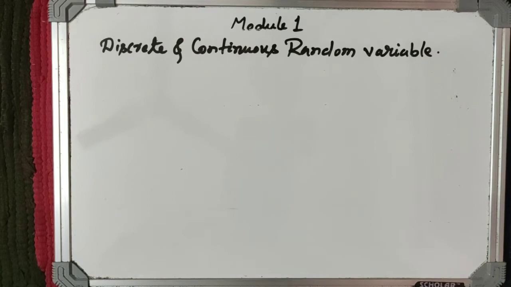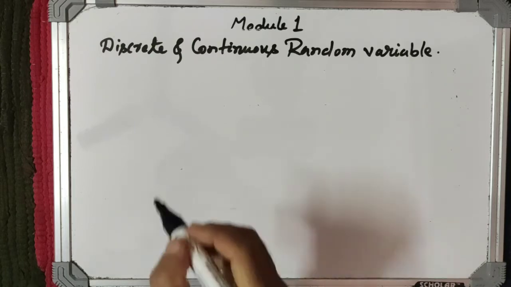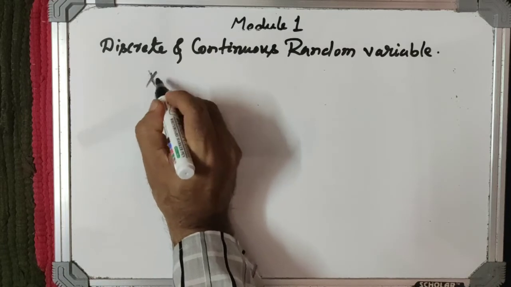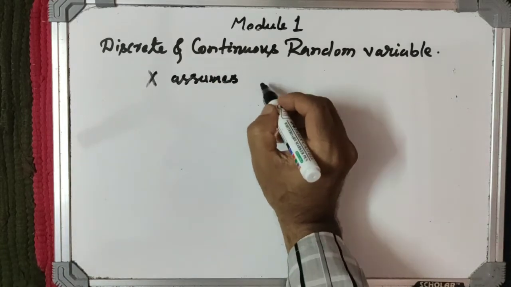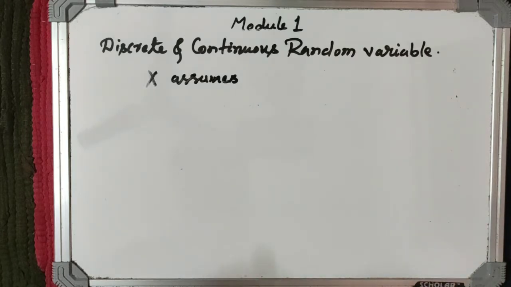The random variable may be discrete or continuous, depending on the values of the random variable. If the random variable X assumes finite or countably infinite values, then we say that X is a discrete random variable. For example, if X takes the values 1, 2, 3, and so on, then X is called a discrete random variable.